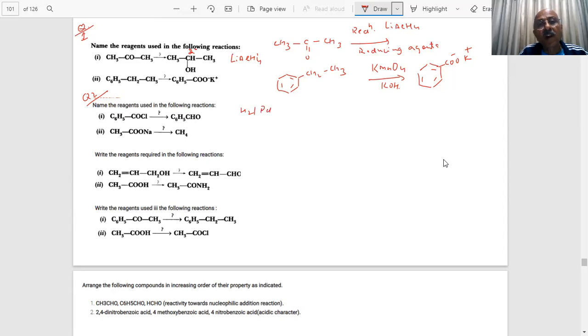I told you this will be asked many times. A very important reaction, students, ten times it is available in the exams. Rosenmund reaction: barium sulfate, hydrogen, palladium, a very special type of reaction.